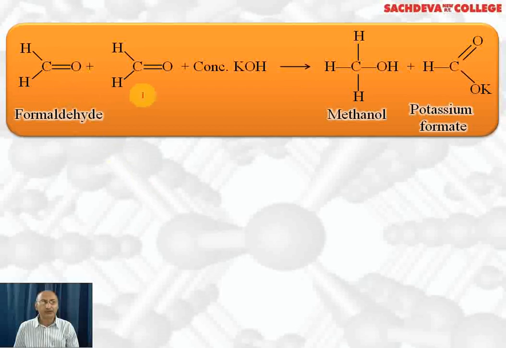Formaldehyde, 2 moles we have taken and reacted with concentrated KOH. One of the molecules gets reduced to methanol and one of the molecules gets oxidized to formic acid, which reacts with potassium hydroxide to form potassium formate. So here oxidation and reduction both have taken place simultaneously. Since the same substance is getting oxidized and reduced, this reaction is called a disproportionation reaction.